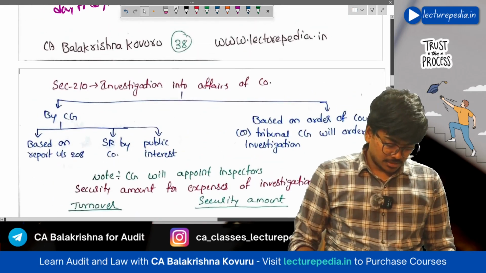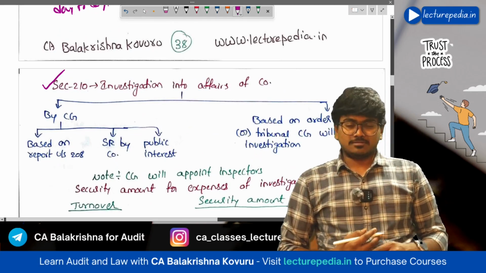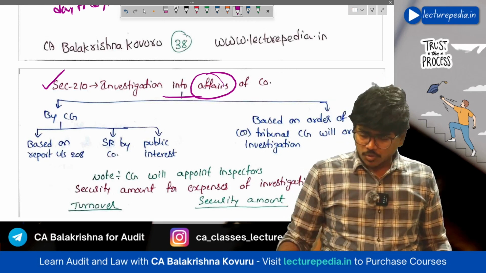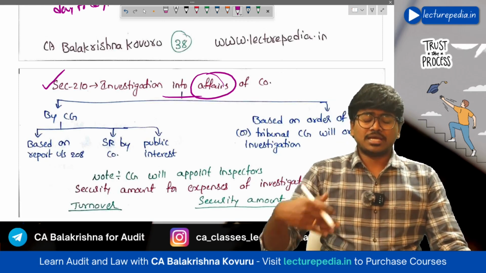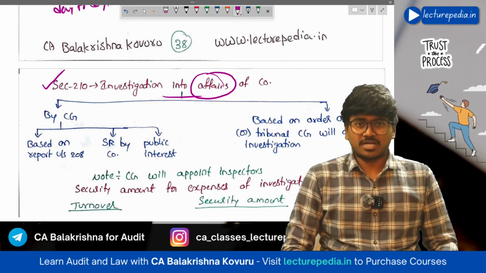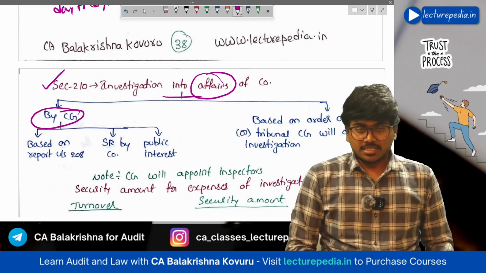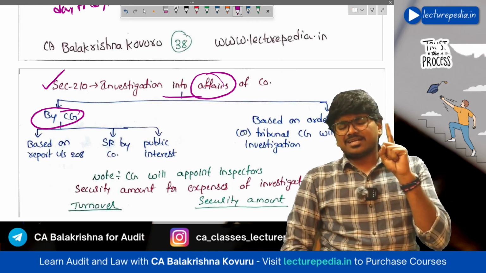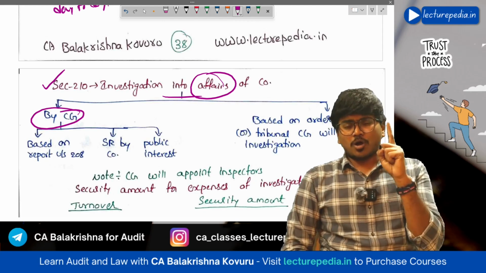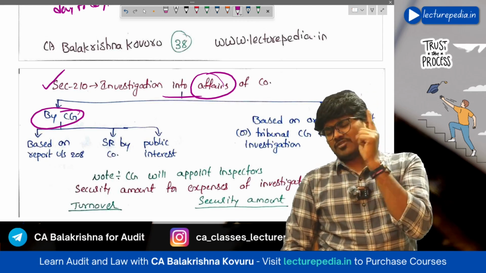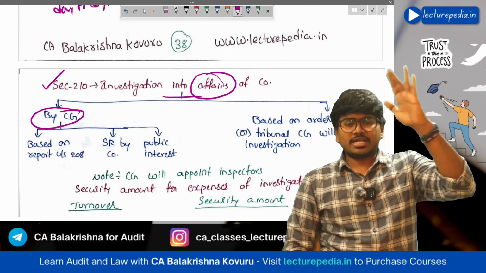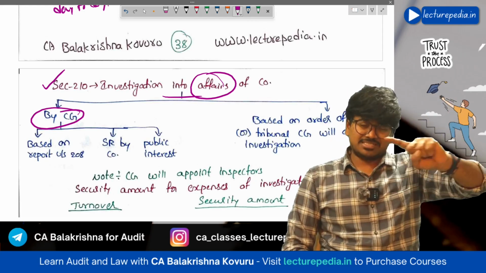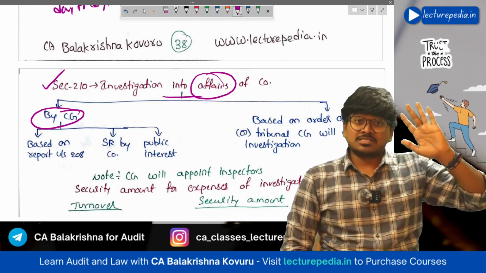So, starting with section number 210, investigation into affairs of the company. Now, who can order an investigation into the affairs of the company? The central government can order it. Remember, only the central government has the power to order an investigation. Apart from the central government, no one can order an investigation into a company.